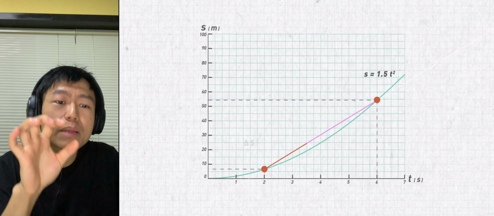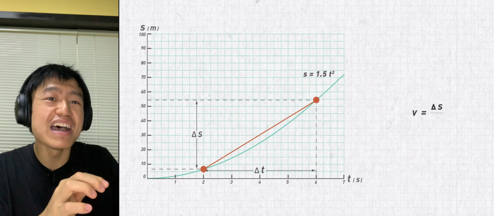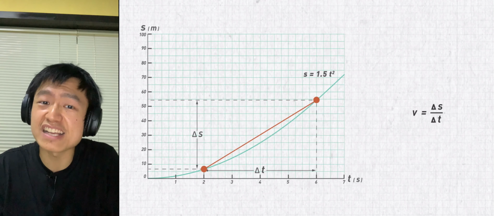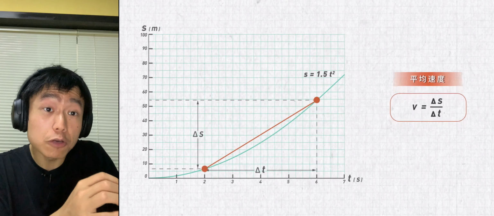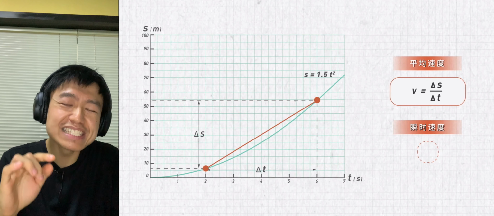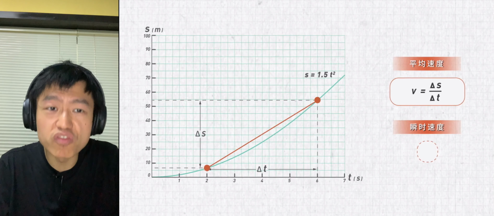Connect them and measure the slope of the line. That is, the change in the vertical axis divided by the change in the horizontal axis. But no matter what we do, the result is the average speed. How can we know the instantaneous speed? Let's carefully think it over.